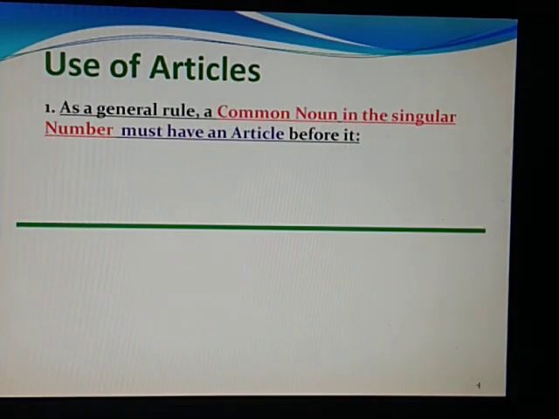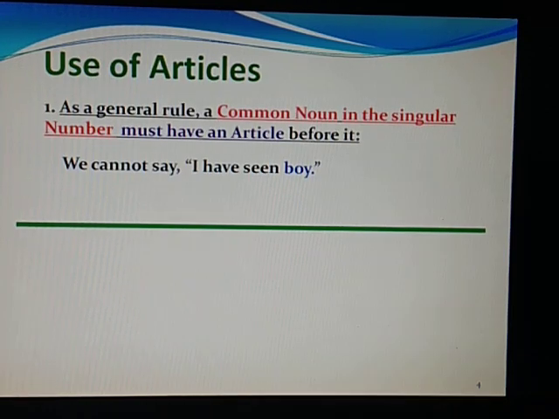Use of articles. As a general rule, a common noun in the singular number must have an article before it. So whenever we have a common noun in the singular form, we use an article before it. We cannot say, I have seen boy. Now boy here is a noun.